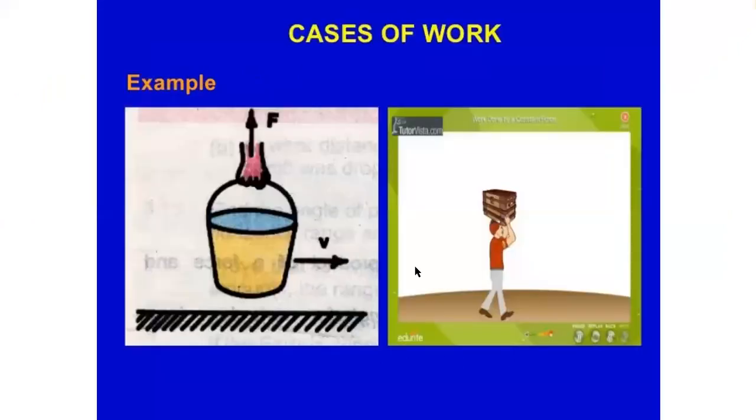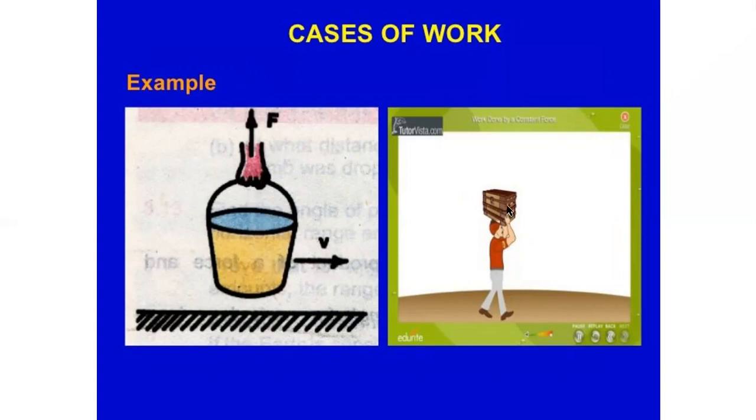And with the help of figures, if we see a person carrying a bucket full of water, here the force is being applied in the upward direction to carry the bucket, but the person is moving horizontally, so the displacement will be horizontal. So the angle between this displacement and the force will be 90 degrees. So here the work done will be equal to 0.